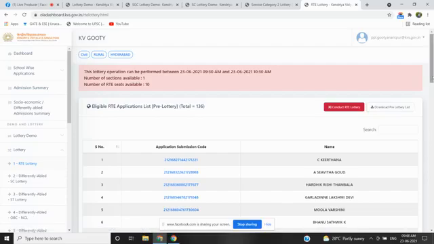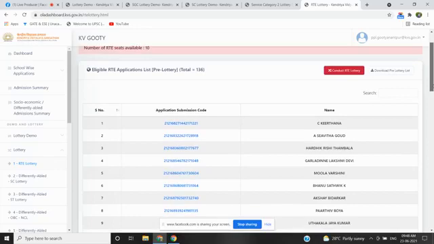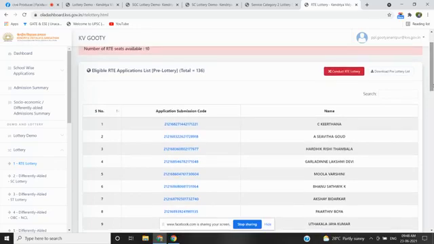Just to the satisfaction of the parents, I am going to read out some of the applicants who have applied under the RTE category. That is C. Kirtana, A. Siavita Gaud, Hardik Rashid Tambala, Garladinne Lakshmi Devi, Moola Vashini, Banu Satvik K, Akshay Bidarkar, Parthiv Boya, and Utakayala Jayakumar. I am also downloading the pre-lottery list.